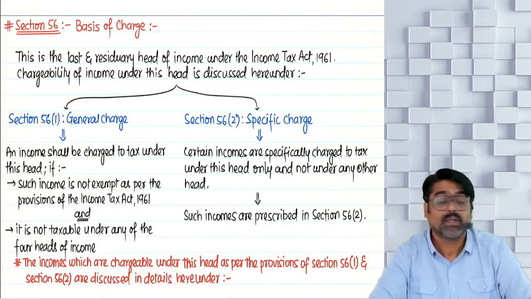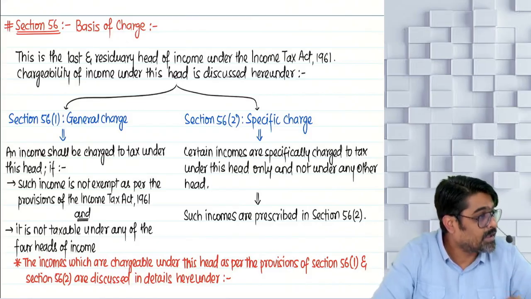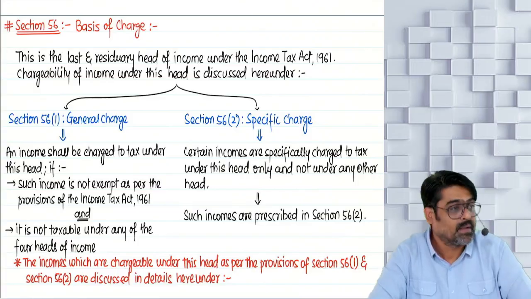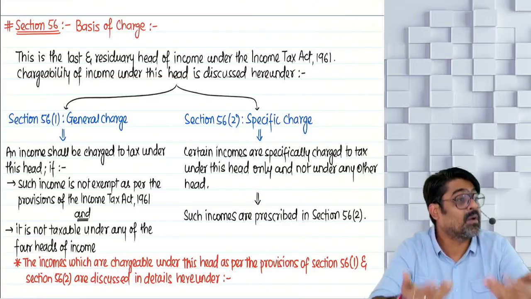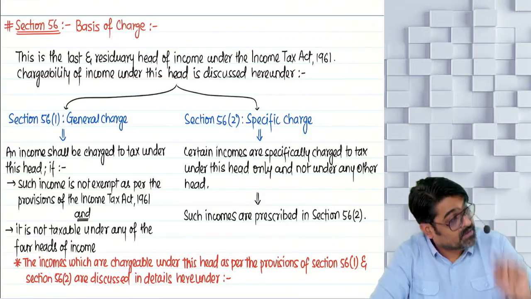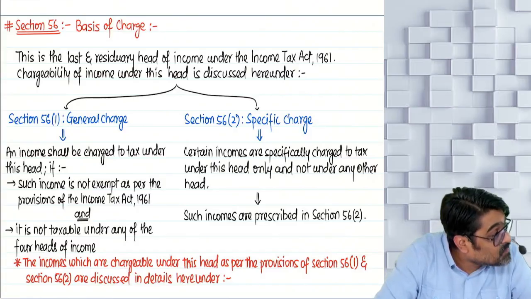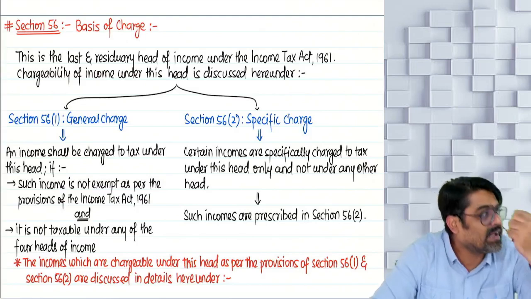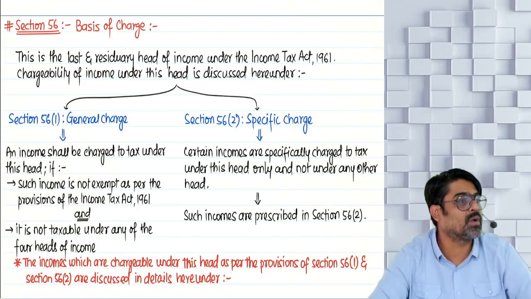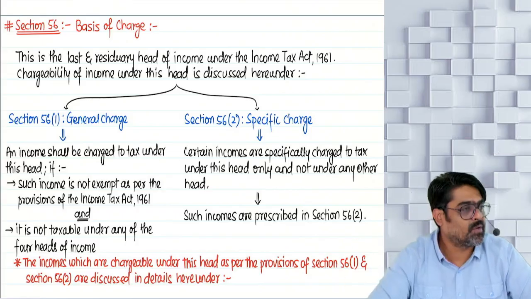Yes or no? Then any profit or gain arising on conversion of a capital asset into stock in trade will be taxable only under the head capital gain. Profit or gain arising on compulsory acquisition of a capital asset under any law will be specifically taxable as income under the head capital gain only. That is specific charge, meaning specific types of incomes which cannot go to any other head except that head. Yes or no?